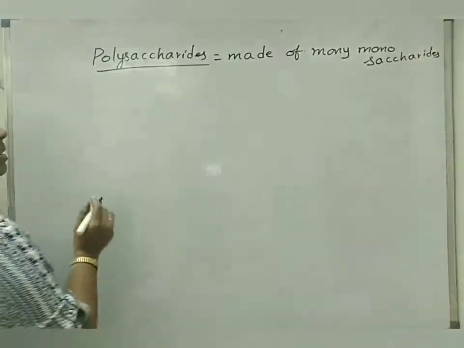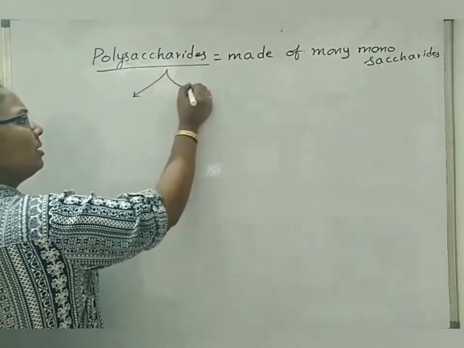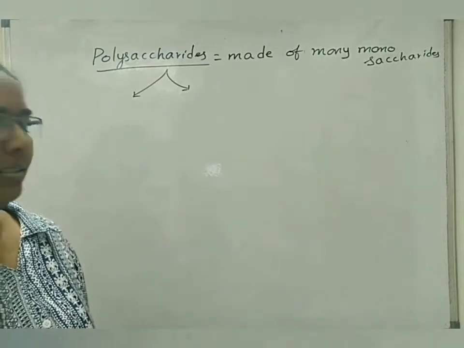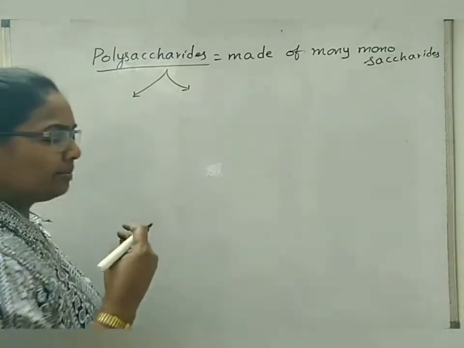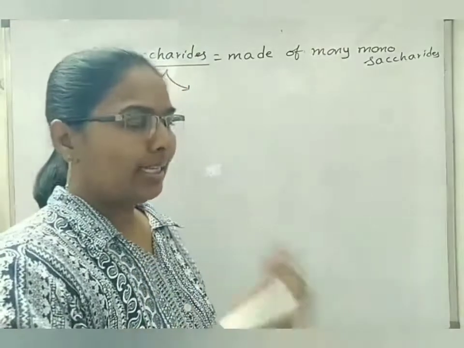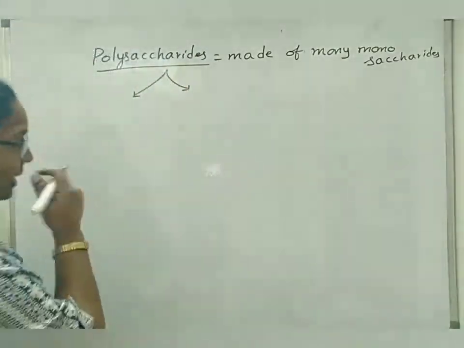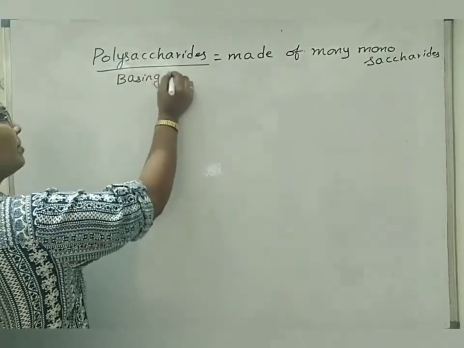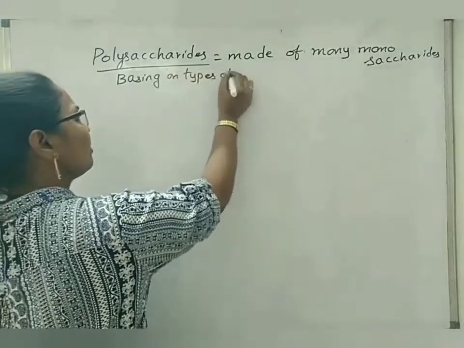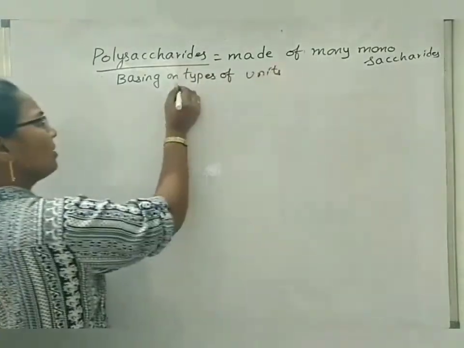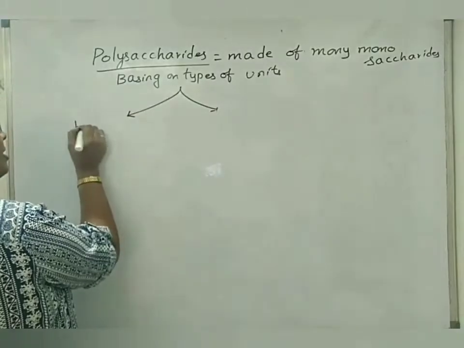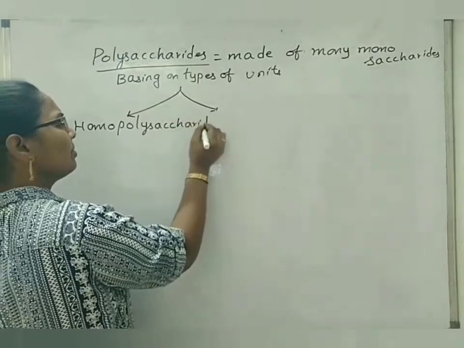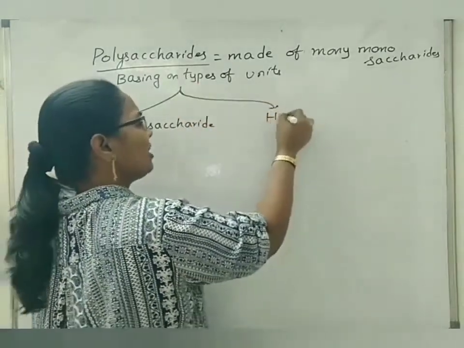Under polysaccharides, basing on the types of functions, these are of structural and storage types, etc. But basing on the types of monomers, or the types of monosaccharides that are present in a polysaccharide, they are of 2 types. You can write here, basing on types of units, there are 2 types of polysaccharides. One is homopolysaccharide. Another one is heteropolysaccharide.